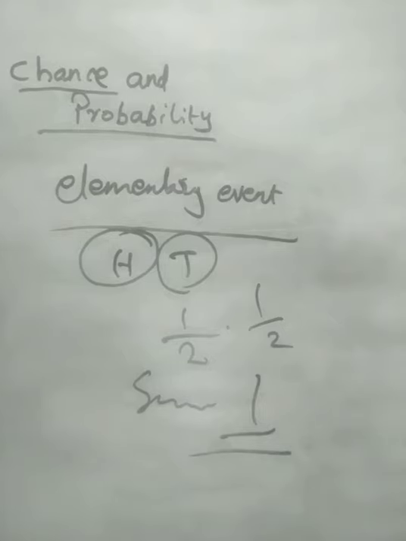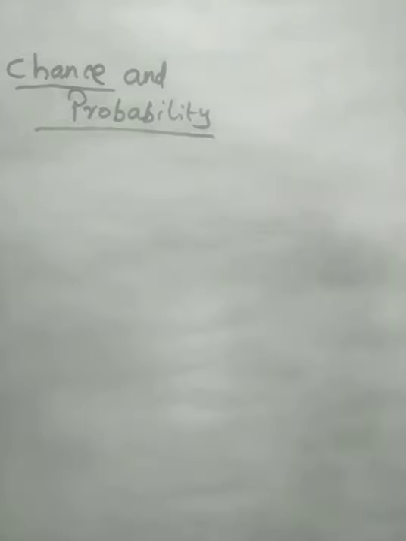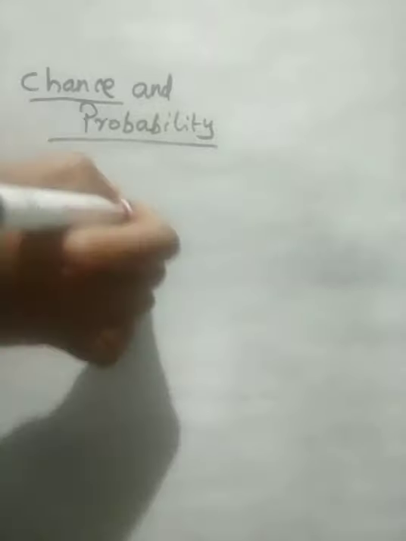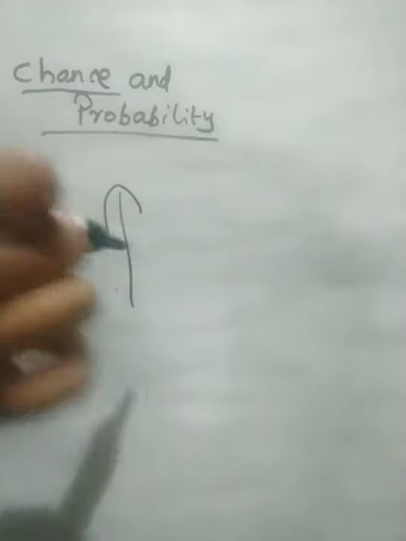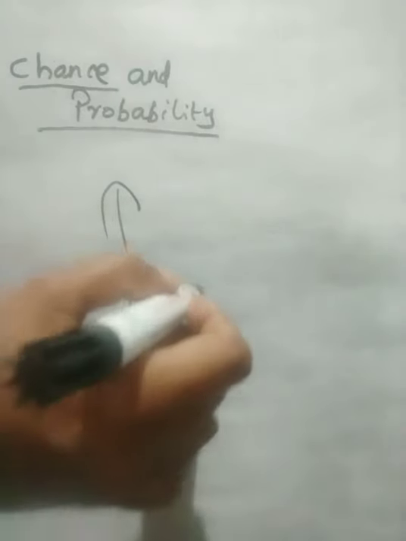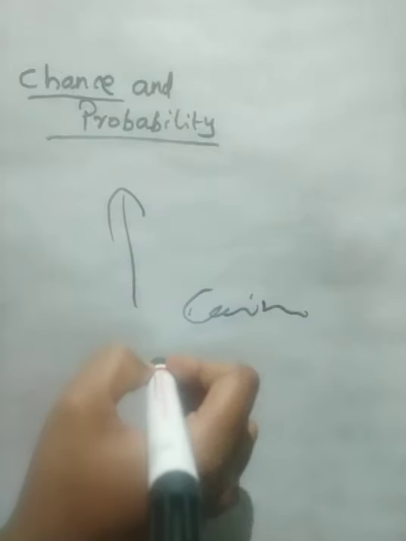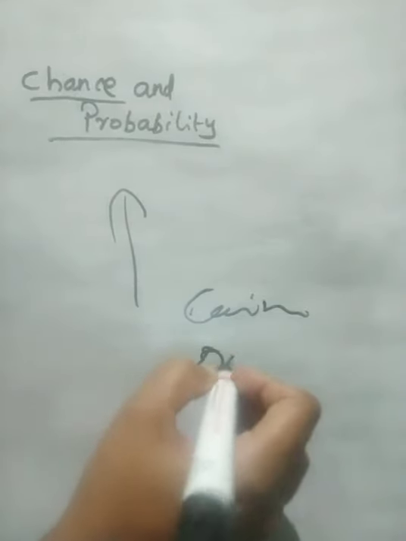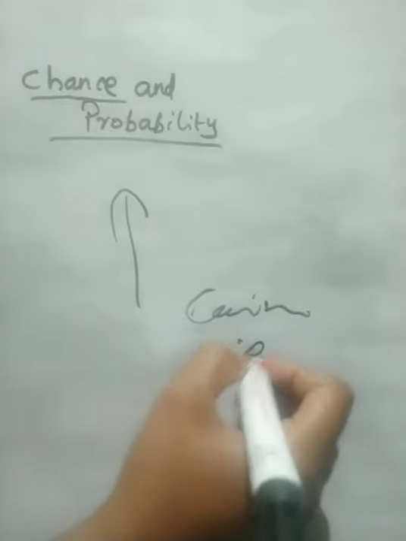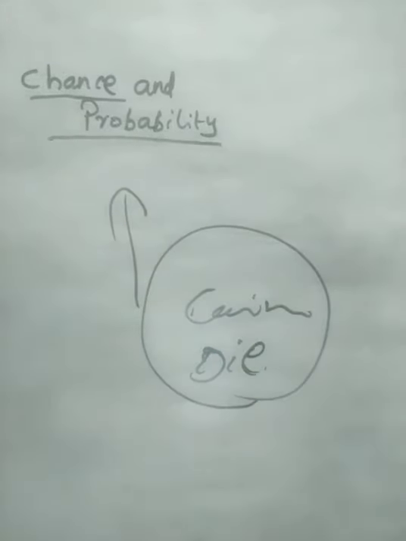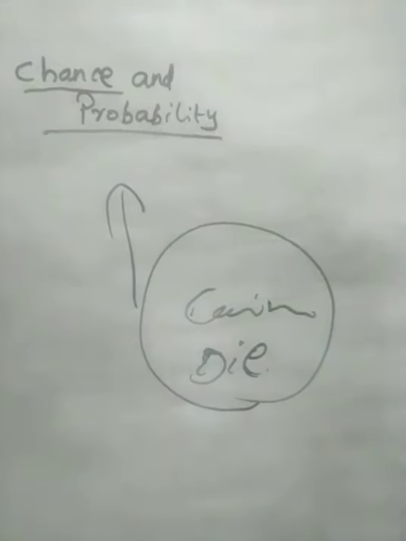Keep this in your mind. Tossing a coin or throwing a die, everything is an occurrence in a random experiment. Next one, throwing a coin, then throwing a die, everything is a random experiment.